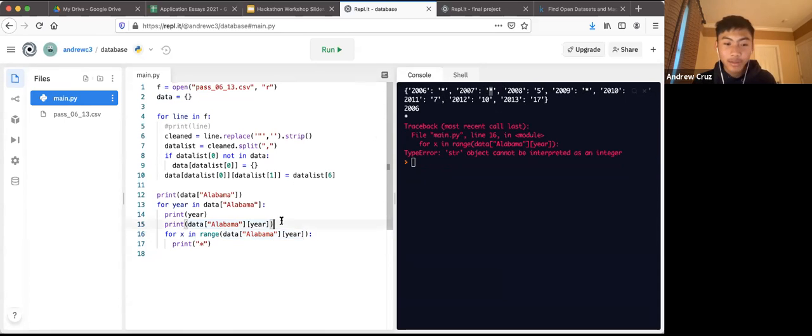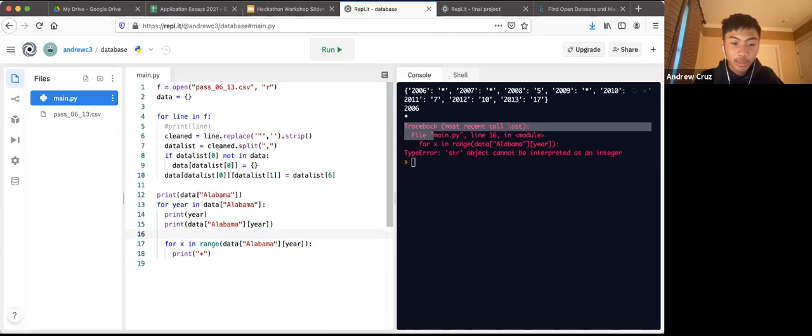So one way we can do that is with something called an if statement. An if statement basically checks if a condition is true, then run the following code. But if it's not true, don't run the following code. In this case, we only want to run our for loop and print stars if it's not an asterisk. So the easy way to do that is just if the corresponding value is not equal to an asterisk.